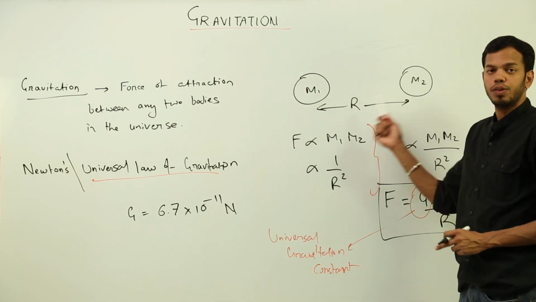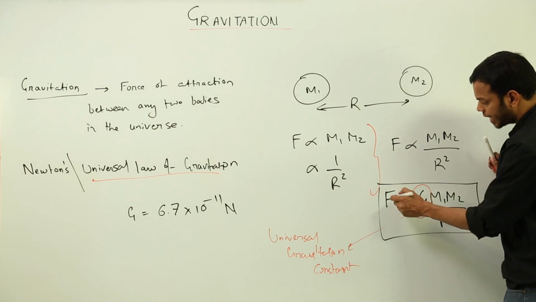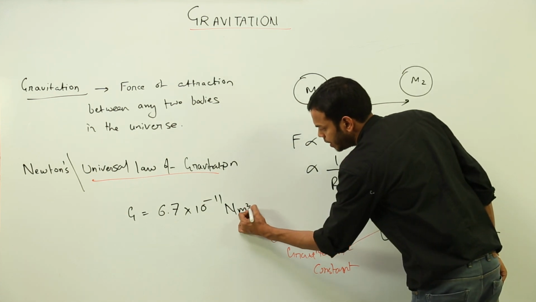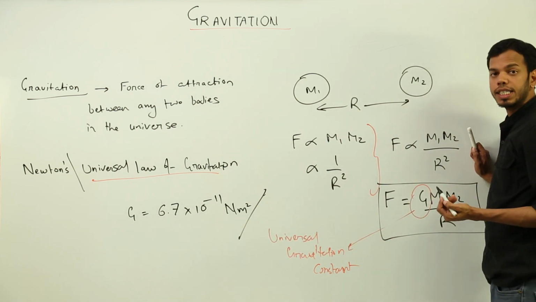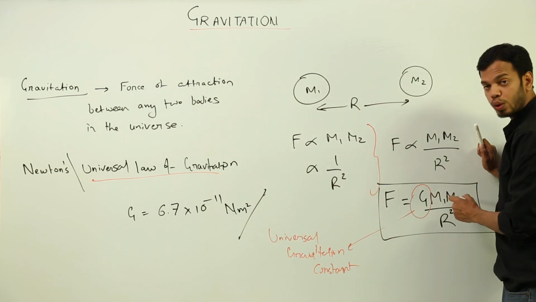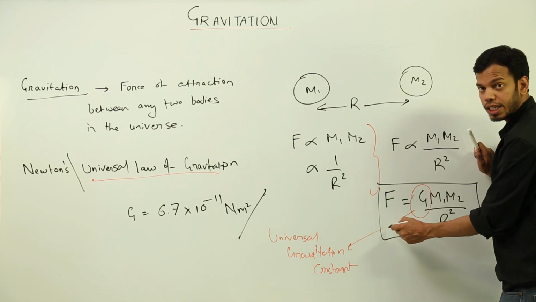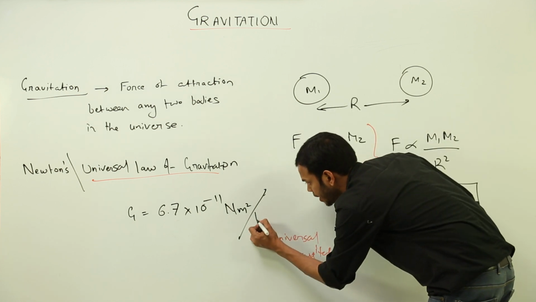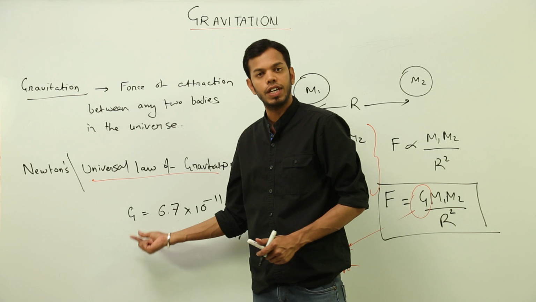R is the distance. What is the SI unit of distance? Meter. So here I have meter square getting multiplied. So Newton meter square divided by mass into mass. SI unit of mass is kg, so I am getting kg into kg, which is kg square, and this can be taken on the denominator side. So I will be left with Newton meter square upon kg square. This is the SI unit of universal gravitational constant.